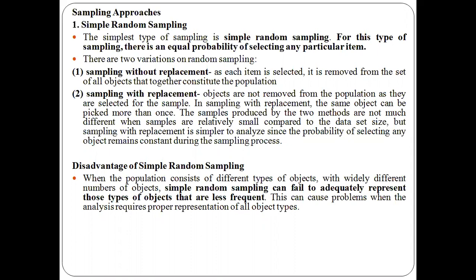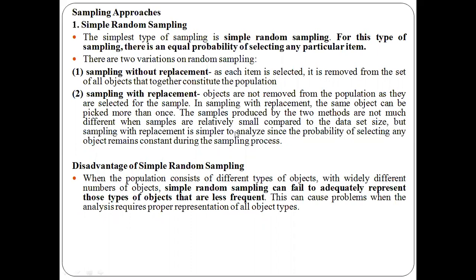Again, I can't choose the same student, or mention the same student's name as a contestant multiple times in the list. That is one example. Once you choose any object, the same object cannot be placed in the sample again. That is sampling without replacement.